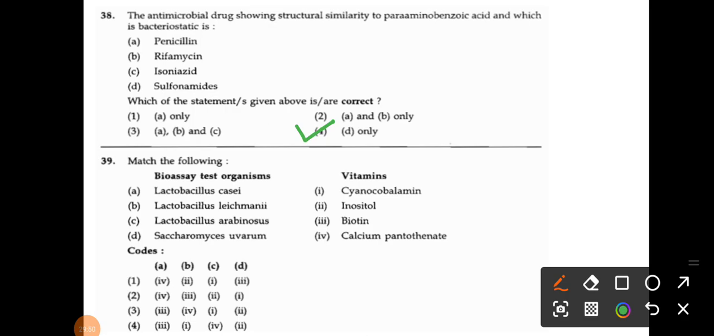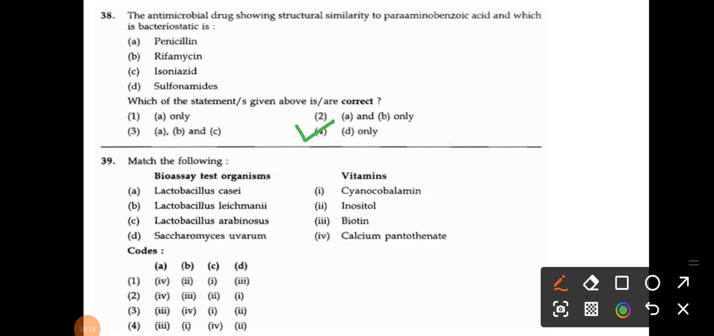Please make a star mark, because bioassay of test organism and the vitamins. So last time also I said that the assay of antibiotics and assay of vitamins are very important. In 2008 they asked one question from there, and definitely in 2016 also they asked a question on the vitamin bioassay.